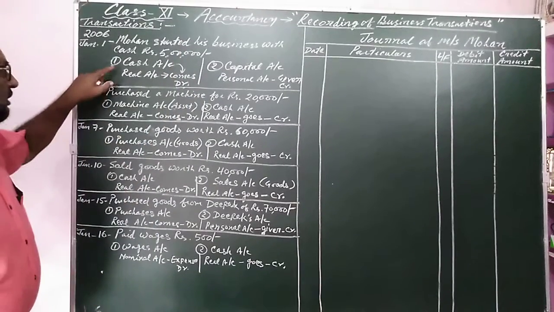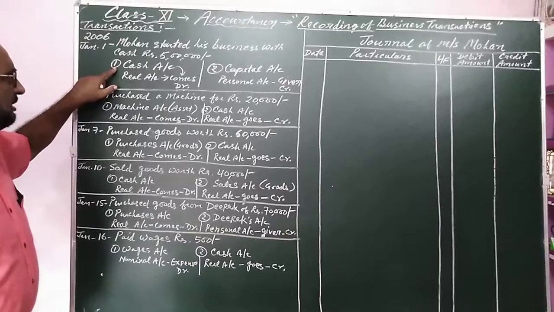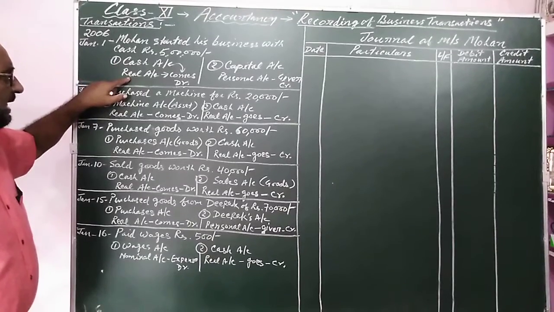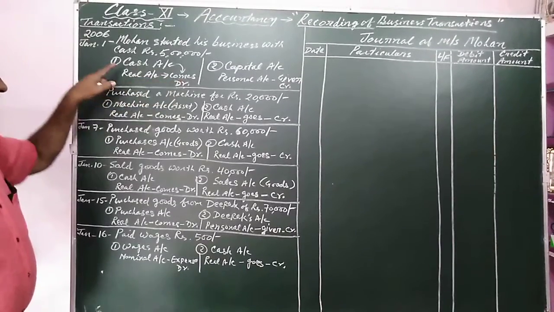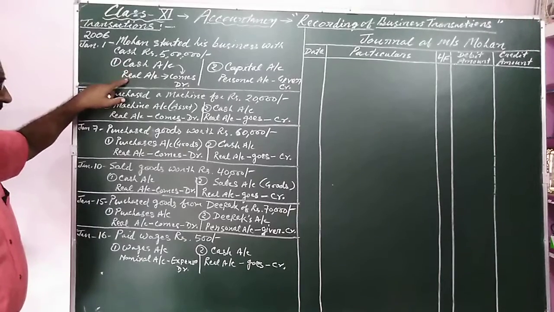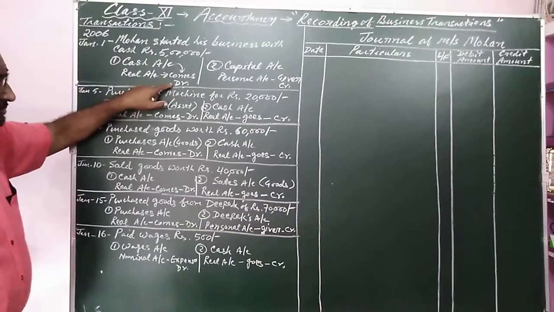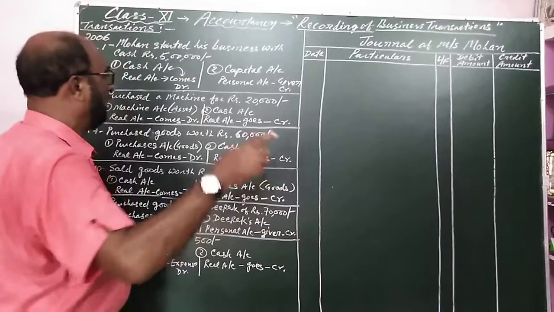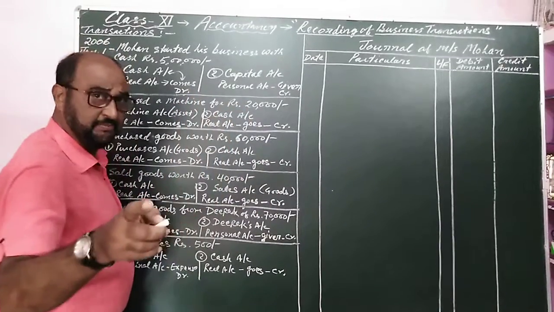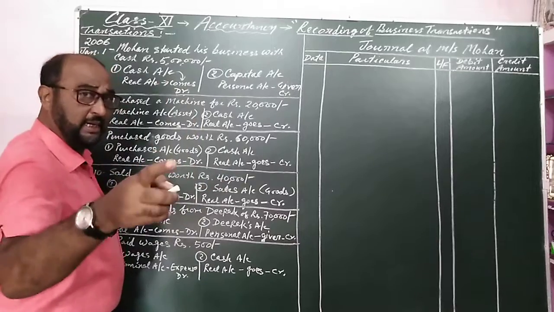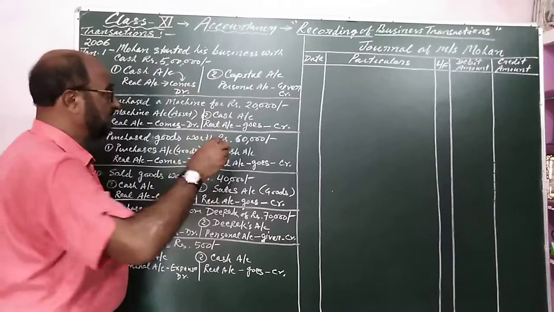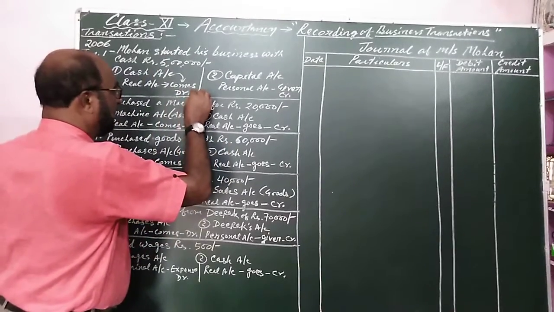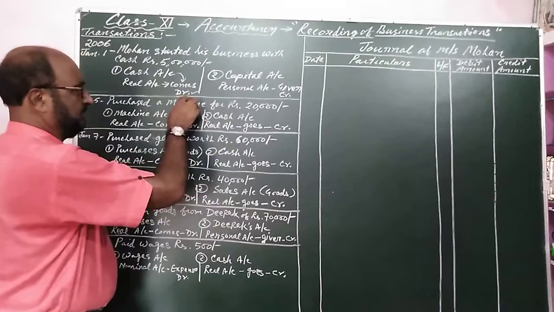So here I have written first affected account is cash account, it is a real account, and cash comes into the business. So as per the rules of journalizing, the rules of debit credit which were taught in the previous video, cash account will be debited.